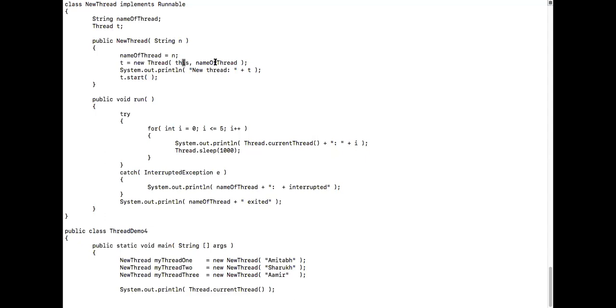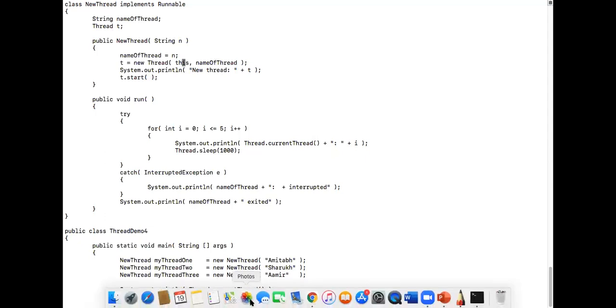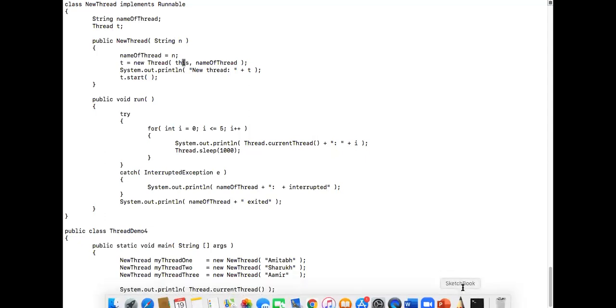Okay, very simple. You'll have a main thread, and the main thread is going to create an object, and that object you are associating with a new thread that you're creating in the new class in the constructor. You'll associate that object with the thread, and if you want to make that thread run, you'll have to call t dot start. That start will call the run method internally. Then inside that run, you'll write the code for whatever you want that thread to do. You're getting it?